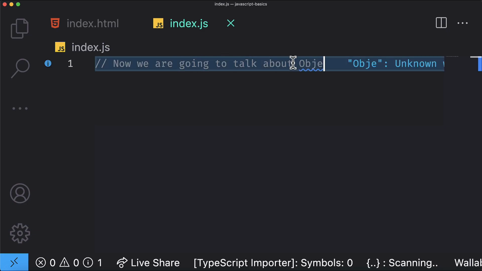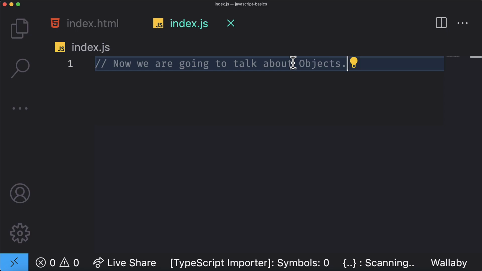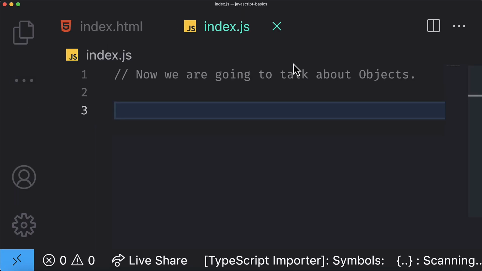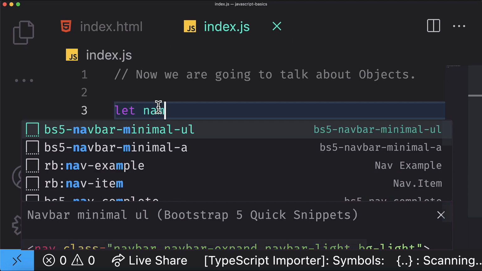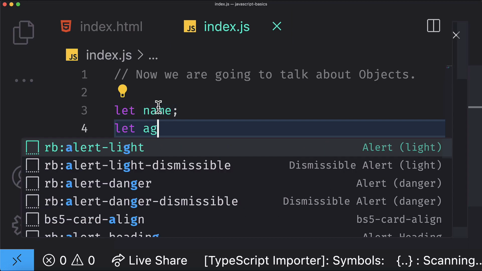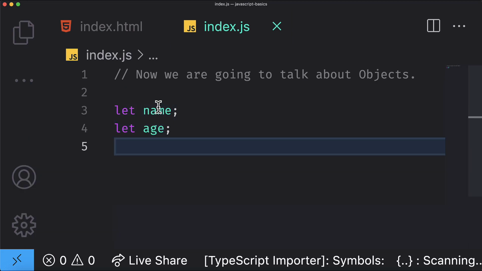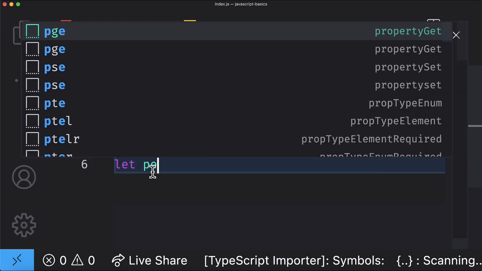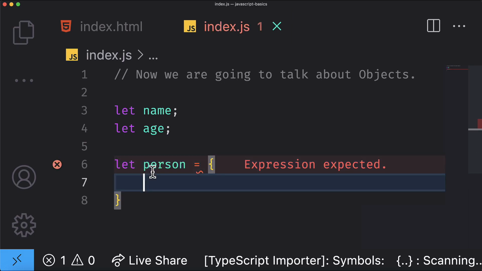In this category, we have objects, arrays, and functions. So what exactly is an object? In JavaScript, an object, much like in real life, is akin to a person with various attributes: name, age, address, and so on. These attributes are the properties of a person. In JavaScript, when dealing with multiple related variables, we can neatly organize them within an object. Consider two variables, name and age, representing aspects of a person. Instead of having these two separate variables, we can create a person object, making our code more organized.